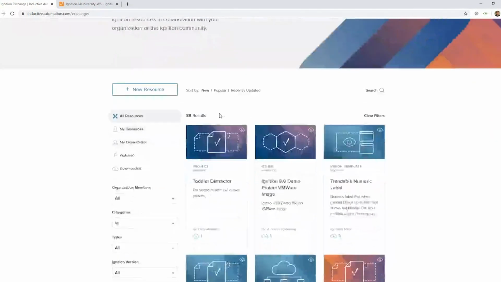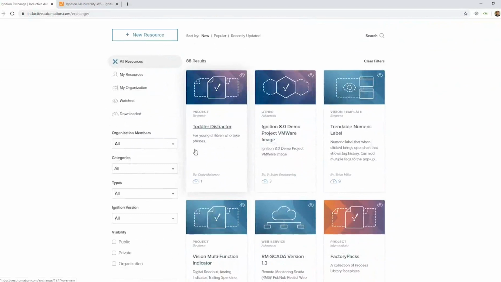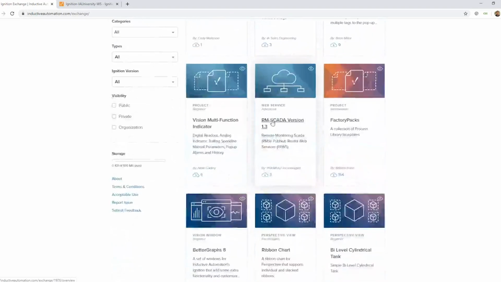But as we go through this, you can see there's all different kinds of resources that you can come and experience. Because this is driven by the community, there are things that are for Ignition specifically, meaning that they're going to help you with industrial projects. But also, people upload things like a toddler distractor. It's a little app for your kids to play with on your phone. So there's all kinds of things on here. It really is a wide open community.